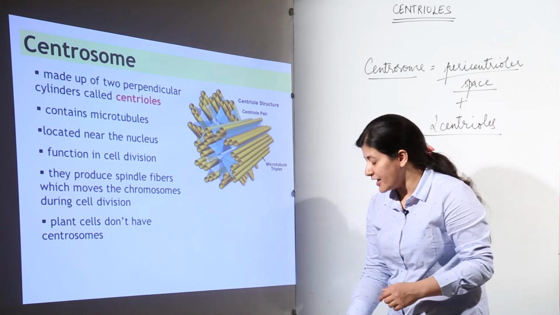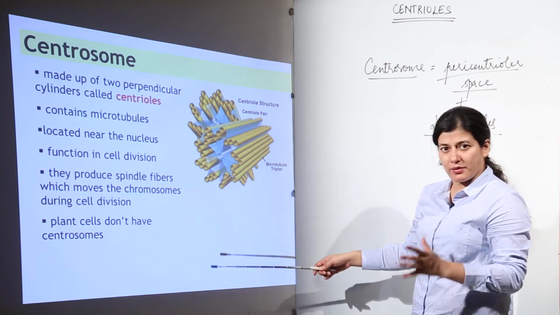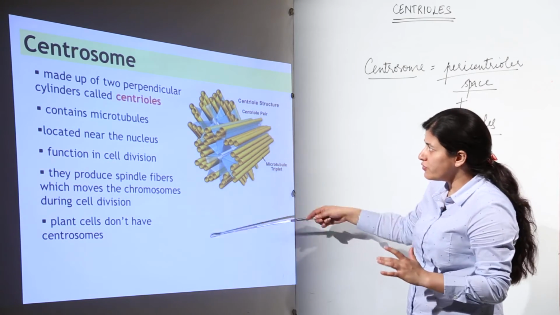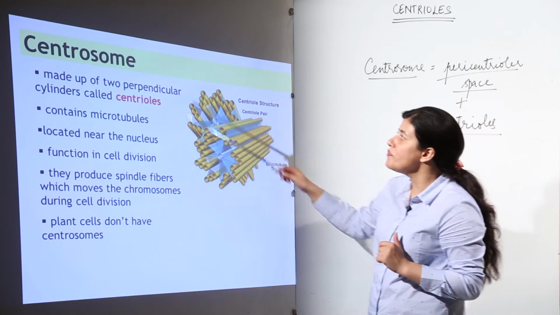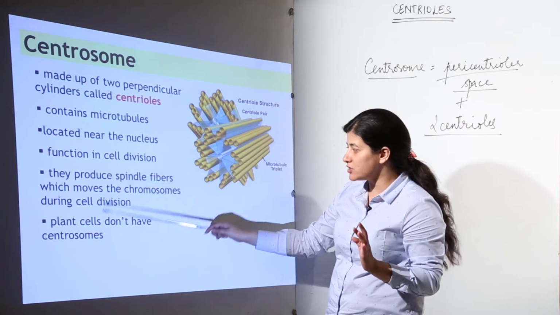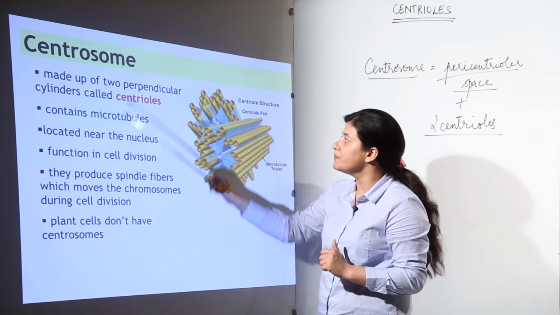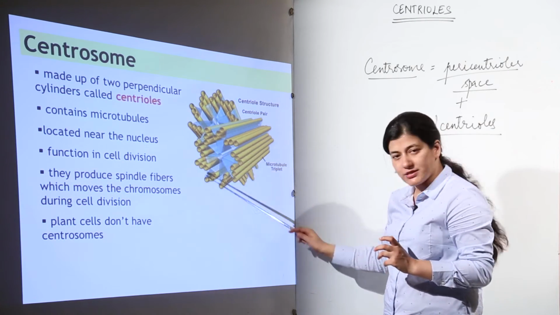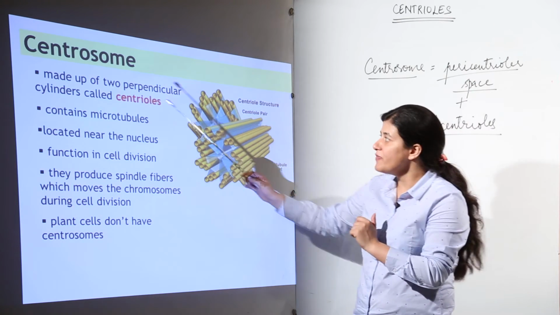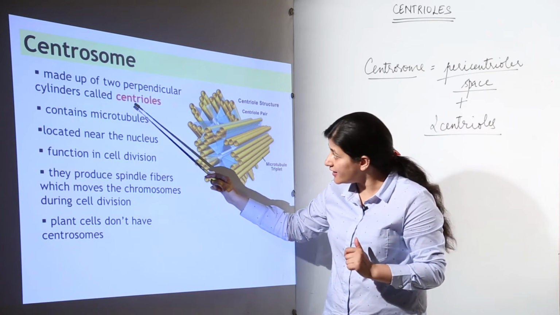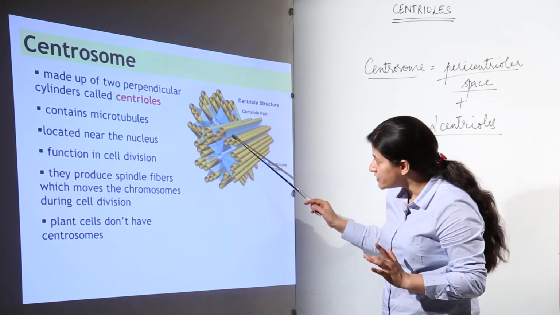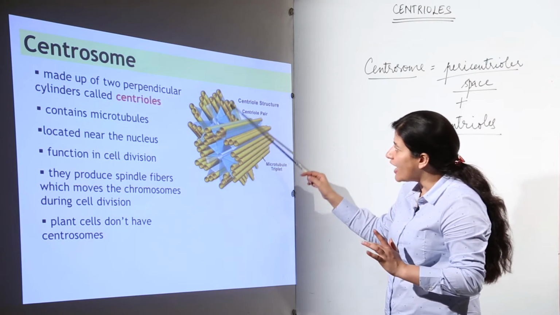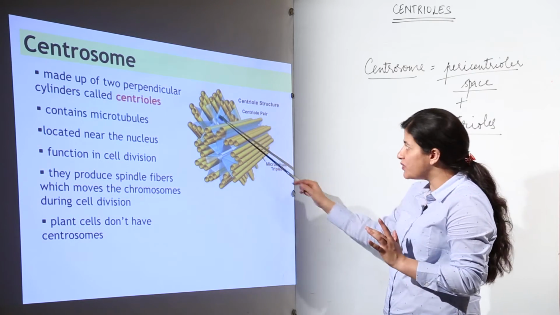So, this is the centrosome. I am going to take one by one. We have discussed it already, just a review of what we have studied till now. First of all, what is a centrosome? It is exclusive to the animal cells. It is made up of two perpendicular cylinders which are arranged at 90 degrees, and they are called centrioles, and its ultrastructure we are going to study. Now, this is one centriole and this is the other centriole. The centriole pairs we have.